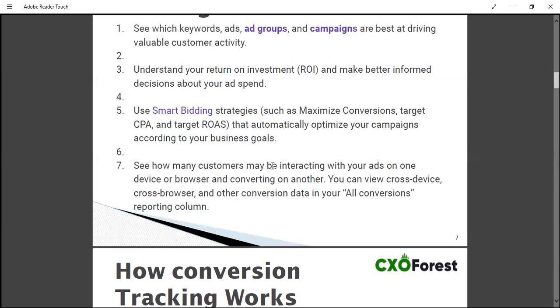See how many customers may be interacting with your ad on one device or browser and converting on another. You can view cross-device or cross-browser and other conversion data in the All conversions reporting column, right?